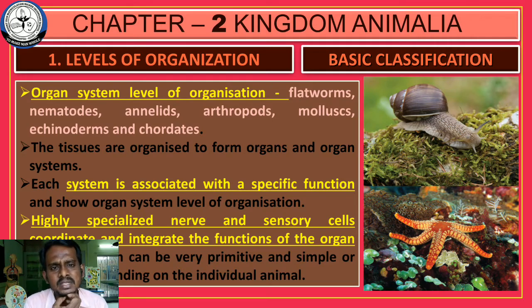Nematodes, Annelida, Arthropoda, Mollusca, Echinodermata and Chordata. Earthworm is an example for annelids, cockroach is an example for Arthropoda, snail is an example for Mollusca, starfish is an example for Echinoderms, and a human being is an example for a chordate.